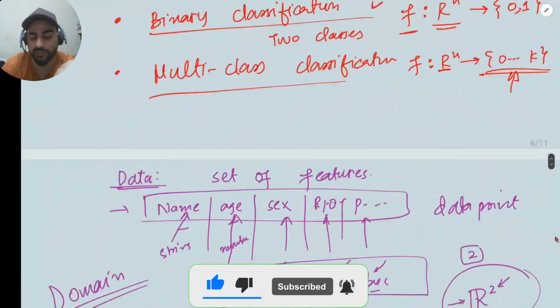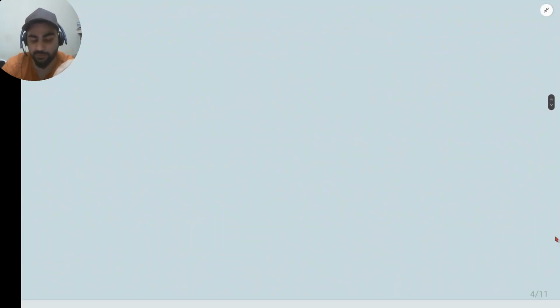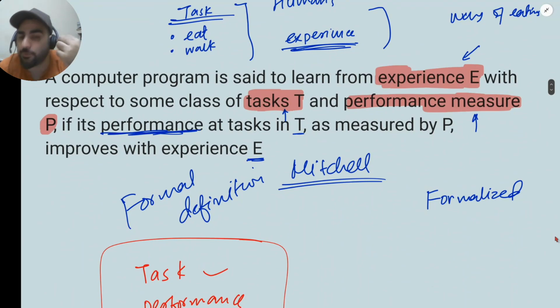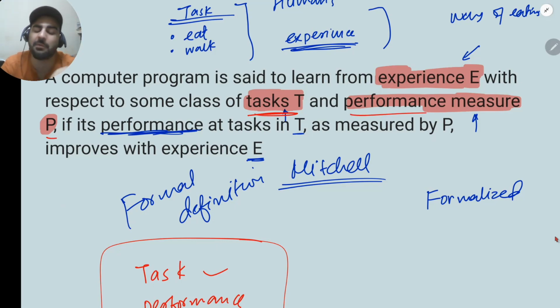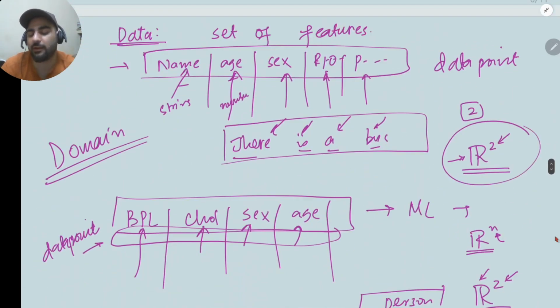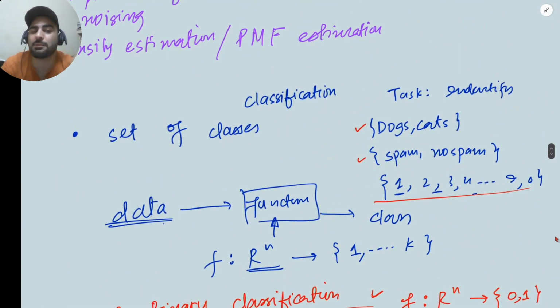The definition we were reading, with the experience, where is that? Yes, right here. A program is said to learn from experience E. We can say that a program is learning from some experience E, with respect to some class of tasks T. If it is given a task, we measure its performance using P. So we say it is learning when its performance increases, that is, when it has a higher performance measured by P on that task T while it has some experience E. I think we just covered the basics of the meaning of these terms, because these are terms we will frequently use in upcoming sessions.